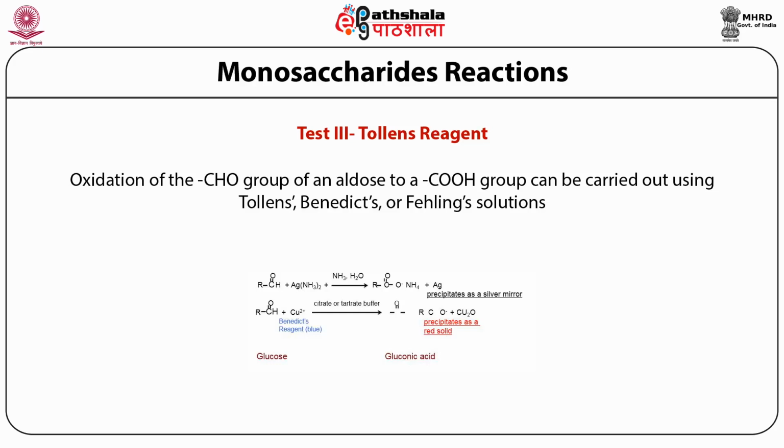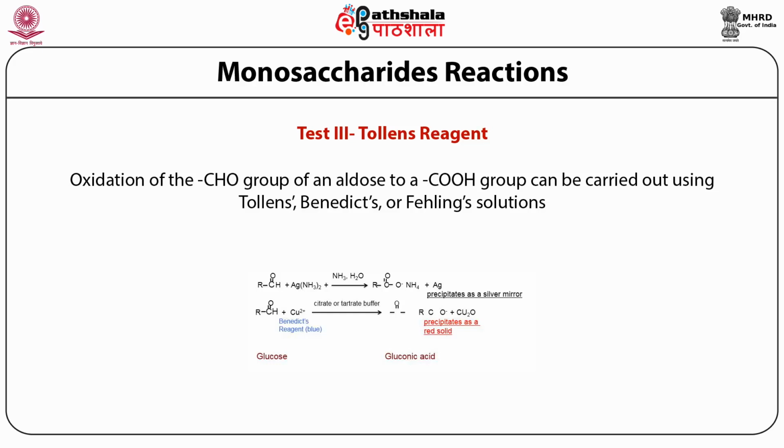They get oxidized because the presence of the hydrogen atom in the aldehyde group gives reducing property to the aldehyde molecule. Since this hydrogen atom is absent in the ketoses, ideally ketoses do not have these reducing properties and should not be oxidized by Tollens reagent or by Benedict's reagent. So therefore, Tollens reagent, Fehling's reagent, or Benedict's reagent can be used to distinguish aldehydes from ketones.